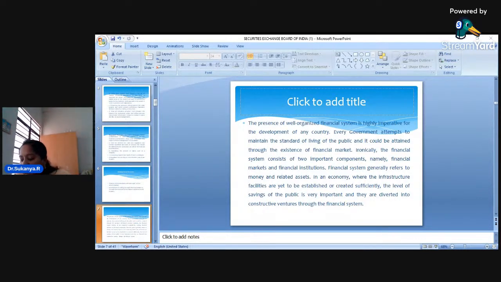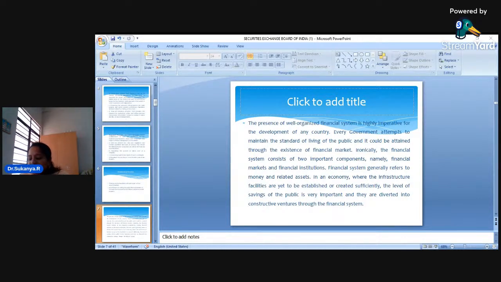And now, dear students, talking about the word financial services, what do you mean by financial services? All types of financial activities. Okay, so different types of financial activities can be termed as financial services. Now there are so many financial activities that happen in our economy. From the first day, whatever I'm telling you is about financial activities. I've told you about money market, capital market, commercial banks, Reserve Bank of India, stock exchange. All those are nothing but different financial activities. So different financial activities together are called financial services.